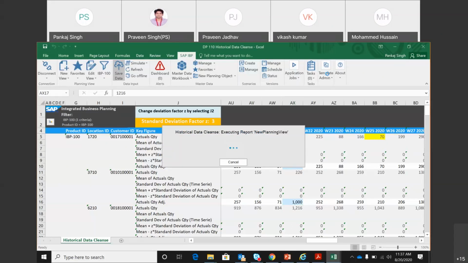So that's why let us look at the forecast for this product location combination, and then we'll run that. While this is going on, I hope whatever we are doing is making sense to all of us. Because there are fewer questions, I'll assume that.